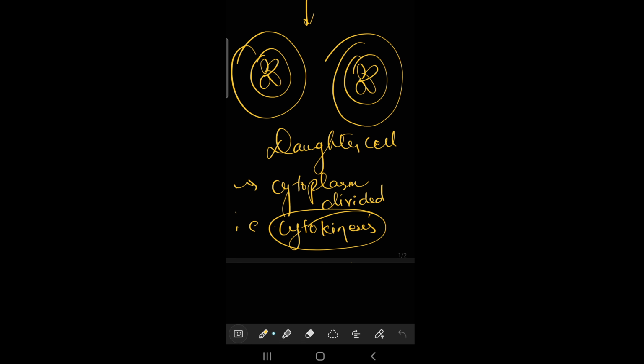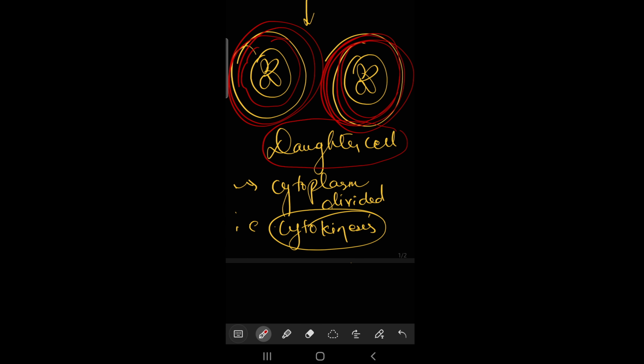Here the cytoplasm has divided, you can clearly see in this picture. Now the stage has come when it became two cells, okay. So that is why they are called daughter cells. Here the cytoplasm has divided, so that is why this stage is called cytokinesis. Cyto means cytoplasm and kinesis means division, so that is why it is called cytokinesis.